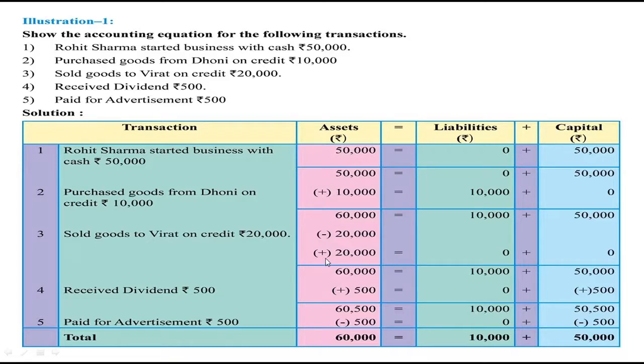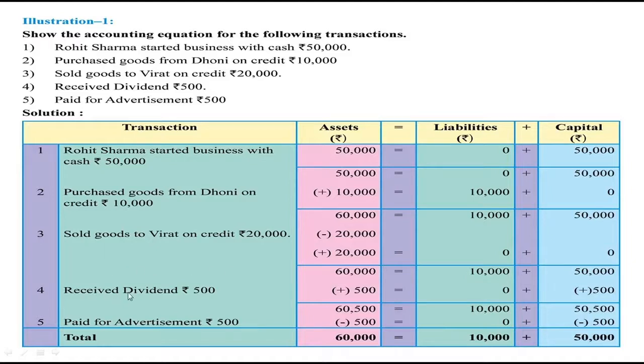So Rohit is going to receive rupees 20,000 in the future. So something that is receivable is considered as asset. So first 60,000 minus 20,000 plus 20,000, total assets became rupees 60,000. Then since there is no liability created, the liability side will remain the same, that is 50,000 of capital and 10,000 of the sundry creditors. So the liability side is 60,000. So here again the assets and liabilities are equal.